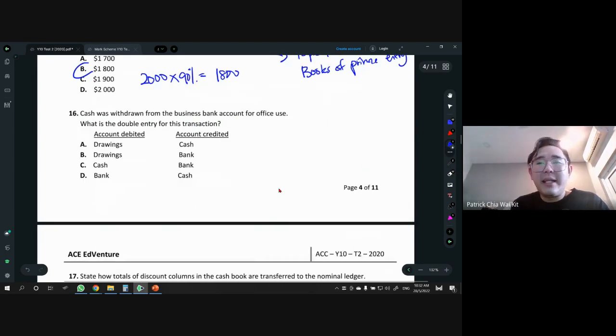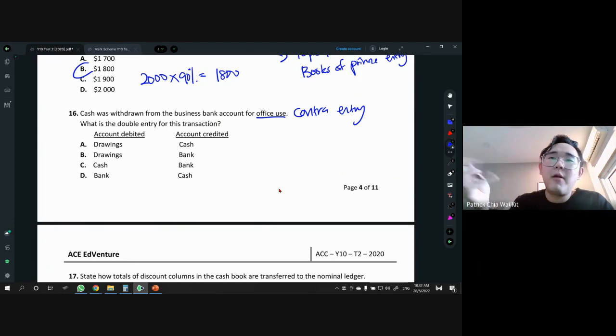All right, 16. Cash was withdrawn from the business bank account for office use. What's the double entry for this? Now, people, this is office use, not own use. If you see the words own use, then it's drawing. But it's for business use, which means this is a contra entry in the cash book, which means money in, money out. Cash to bank or bank to cash.